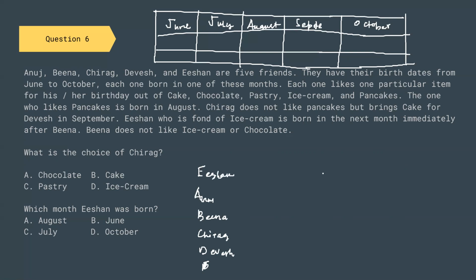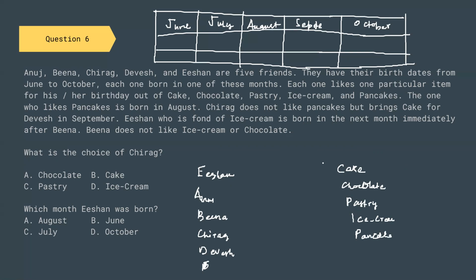And we have 5 items. What are those items? We have cake, we have chocolate, we have pastry, we have ice cream, and we have pancakes.